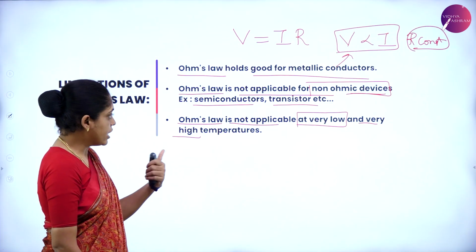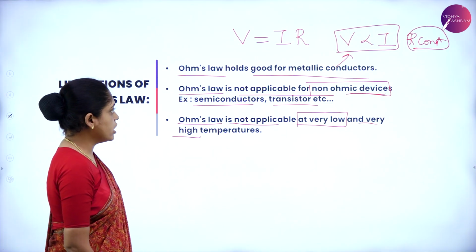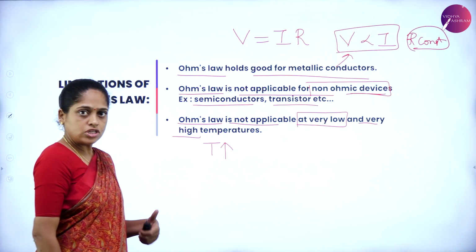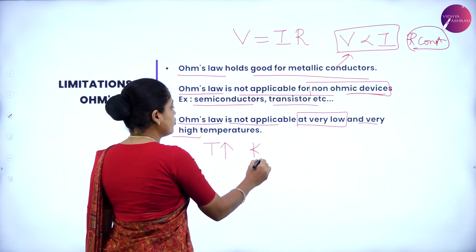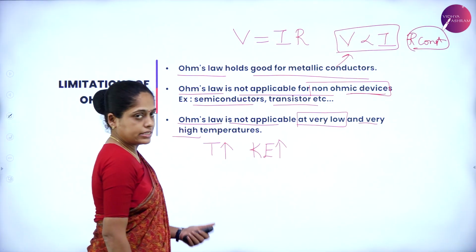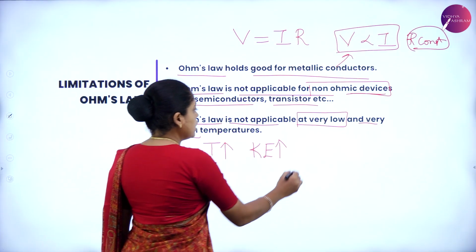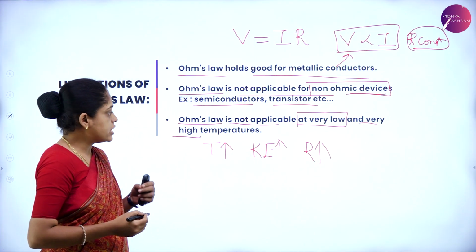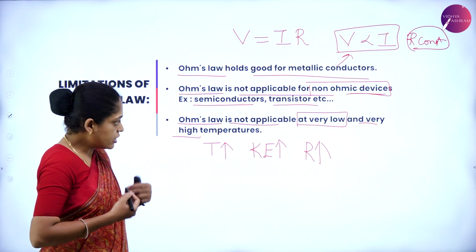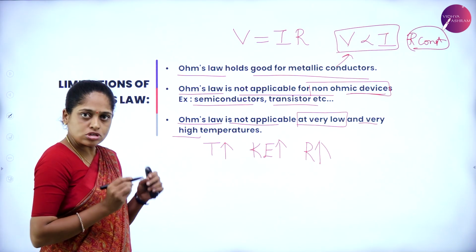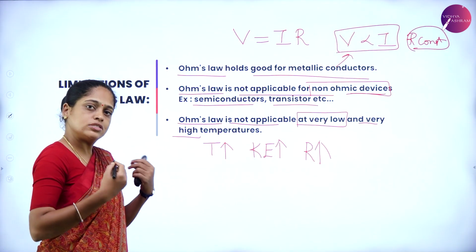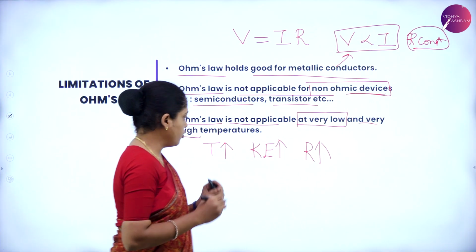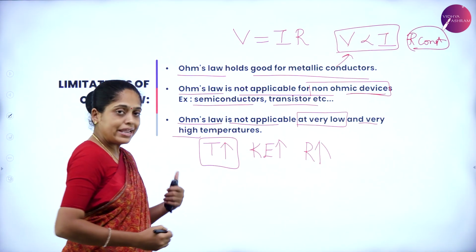Why it is not valid at very low and very high temperature? Let us know this. So as the temperature increases, kinetic energy of the free electron increases. This kinetic energy increases the resistance. Means as the temperature increases, electrons move faster. While they move faster, they collide with the positive ions which are in the conductor. So the resistance also increases. According to Ohm's law, R must be constant. Therefore, it is not valid for high temperature.